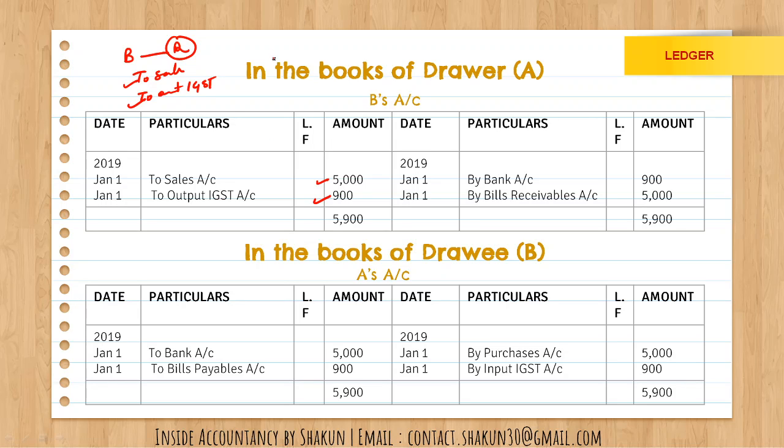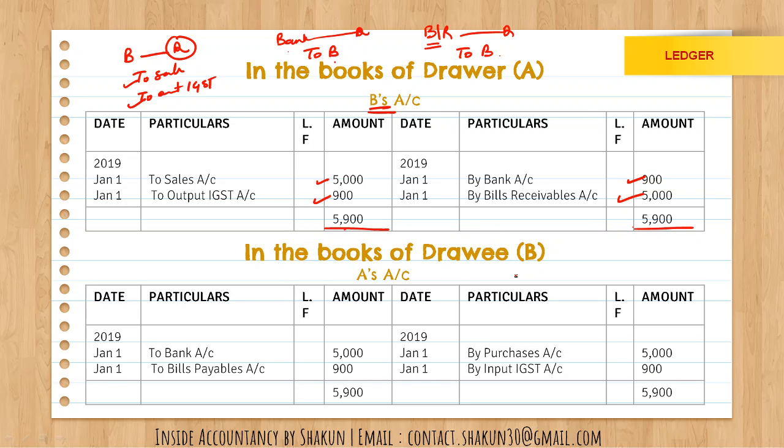Okay. The next entry was when the part payment was received. So in the books of A, the entry was bank account was debited and the payment was made by B worth rupees 900. Now again we are preparing B's account. So B is credited in the name of bank. So by bank 900. The next transaction was for acceptance. So bills receivable account Dr to B. Again B is credited in the name of bills receivable. So by bills receivable 5000. The total on both sides is same. It is equal, which indicates the account is closed.